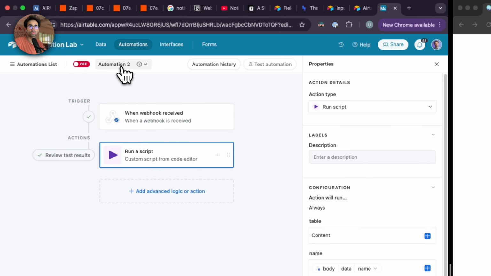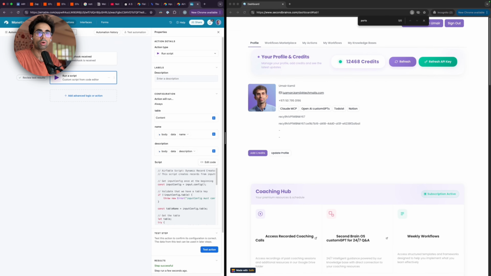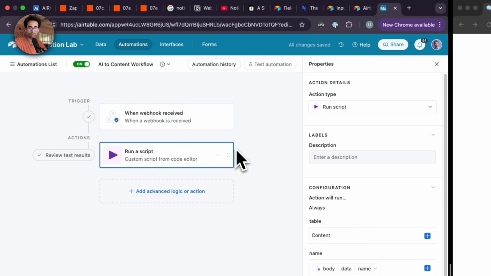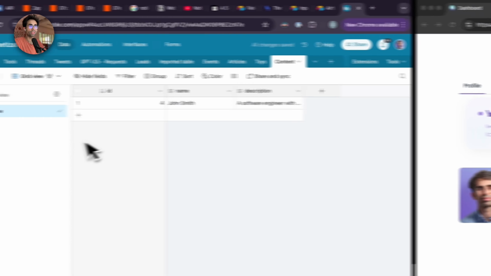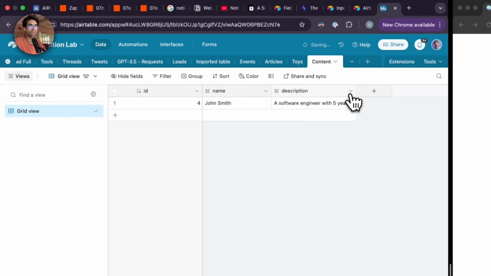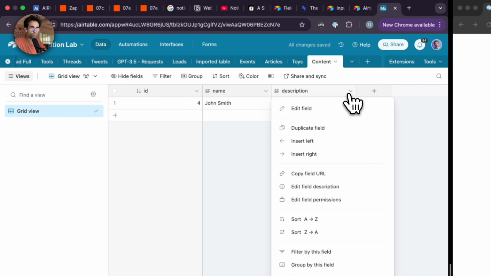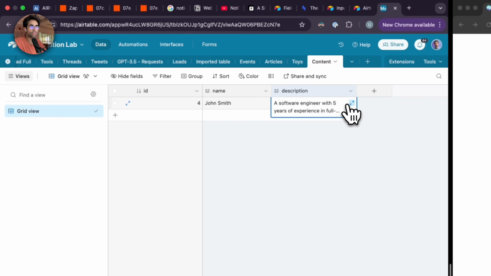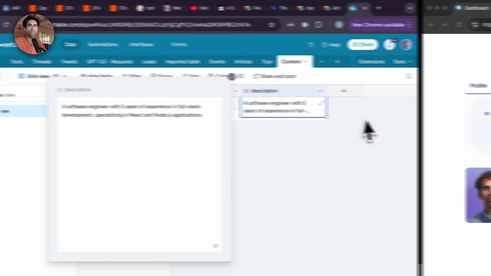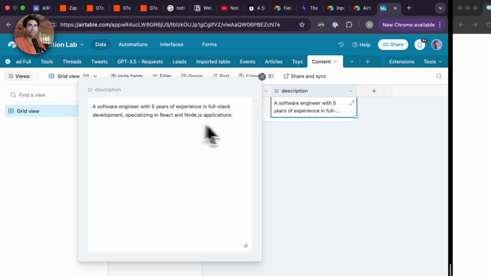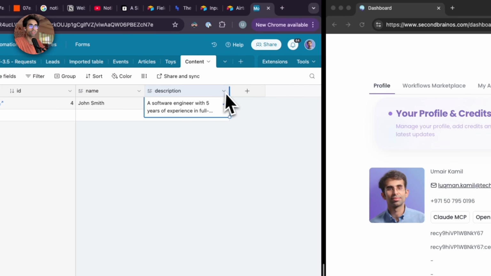You can rename this to something like from Claude or AI to content workflow, whatever you want to call it, right? And just switch it on. Now let's test this. Let's check the data. If the data has arrived, the data has indeed arrived. I don't know if there's a way to show the full value of the column over here in Airtable by wrapping it, but the easier general way is just expand cell and see that everything is over here, software engineer with 5 years experience, etc., etc., etc.